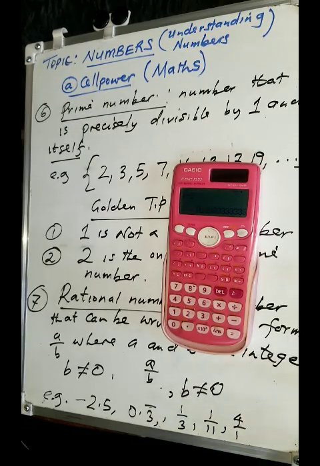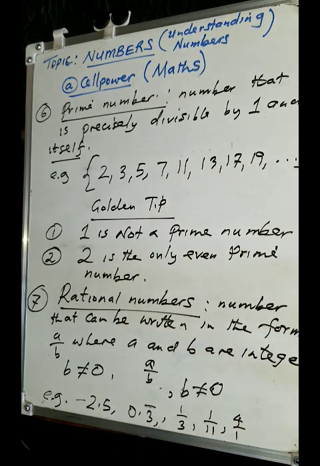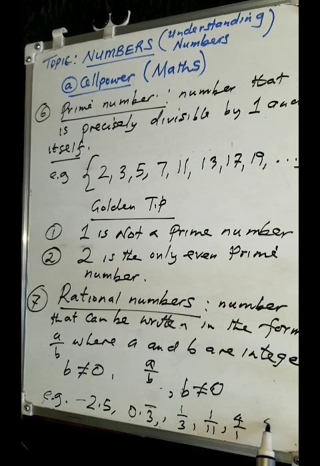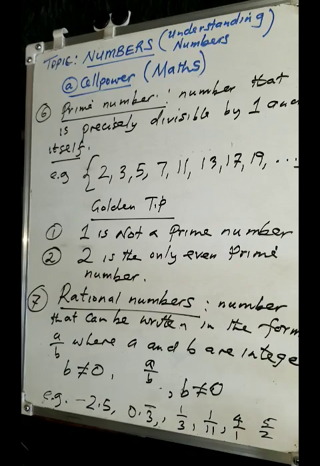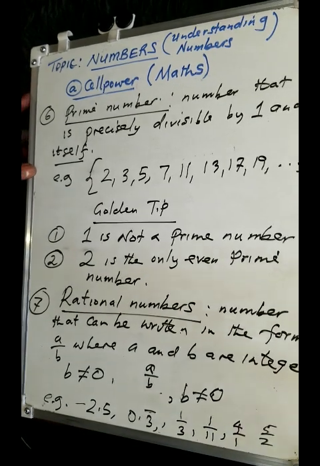That is still what we are calling a rational number. As long as you are able to write it or express it as a fraction, then we are referring to it as a rational number. 5 over 2, that is a rational number, and so on and so forth. All right, hopefully you're together.